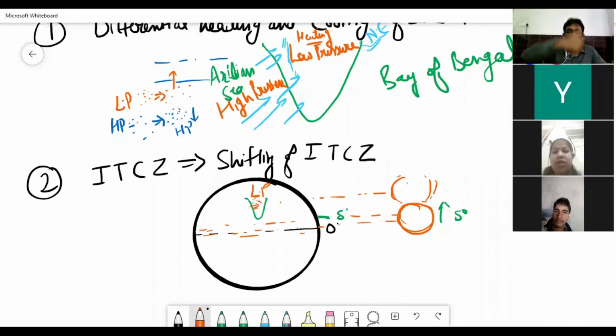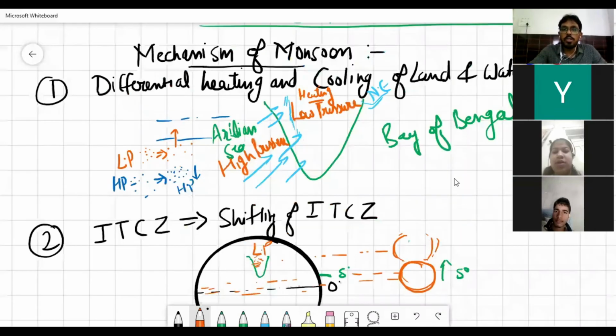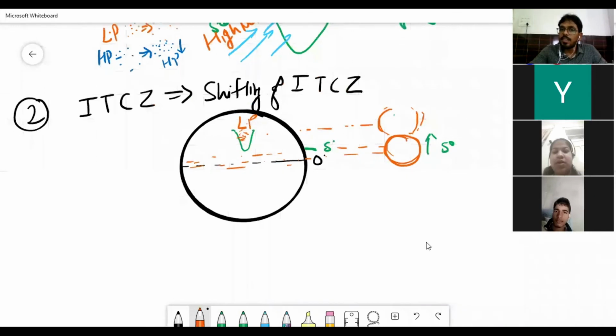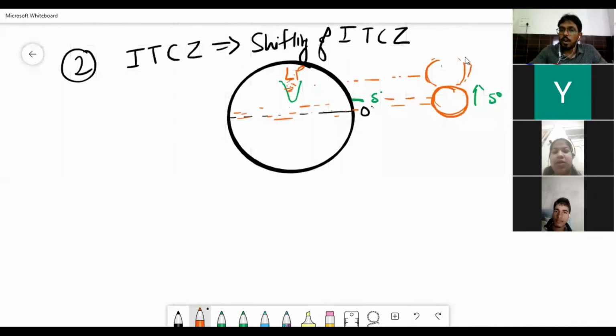Winds will rise more upwards. When winds rise upwards, what's going to happen? It will attract all other winds. So the shifting of the ITCZ is also one of the important causes of the monsoon, right? So the ITCZ is also an important cause through which the monsoon occurs.